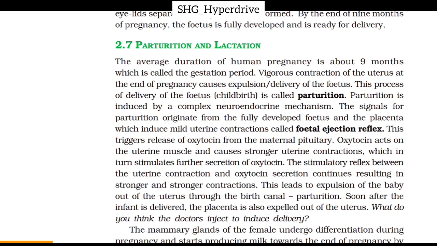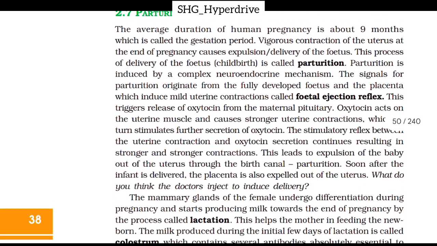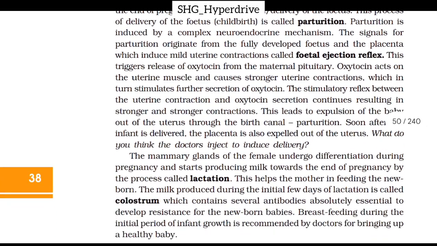Parturition is induced by complex neuroendocrine mechanisms. The signals for parturition originate from the fully developed fetus and the placenta, which induce mild uterine contractions called fetal ejection reflex. This triggers release of oxytocin. Oxytocin comes from the maternal pituitary. Oxytocin acts on the uterine muscles and causes strong uterine contraction, which in turn stimulates further secretion of oxytocin.